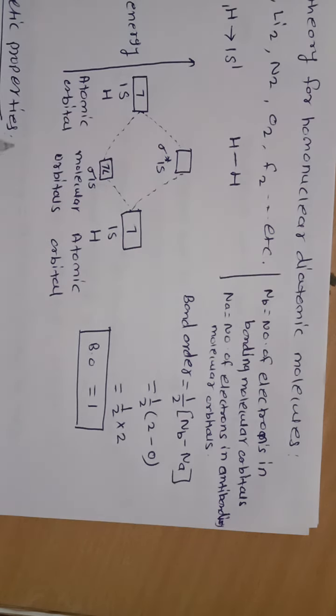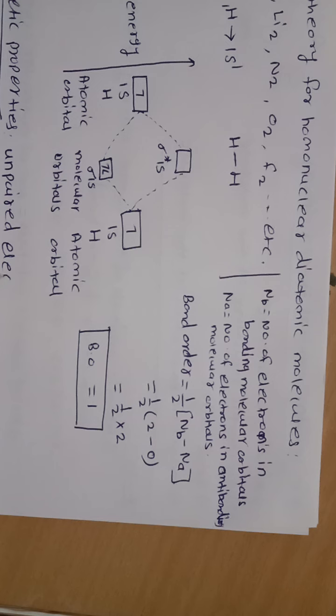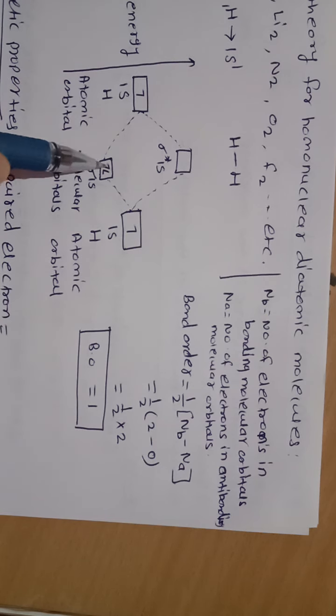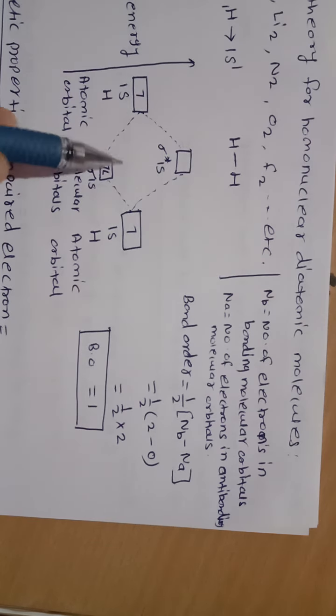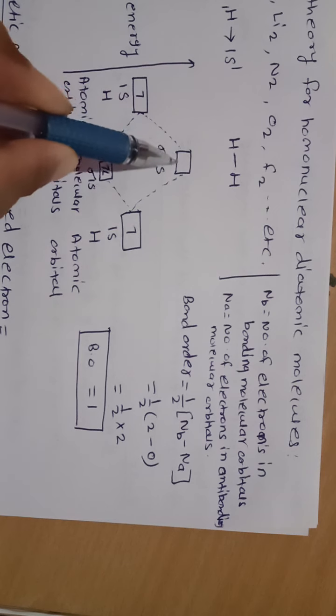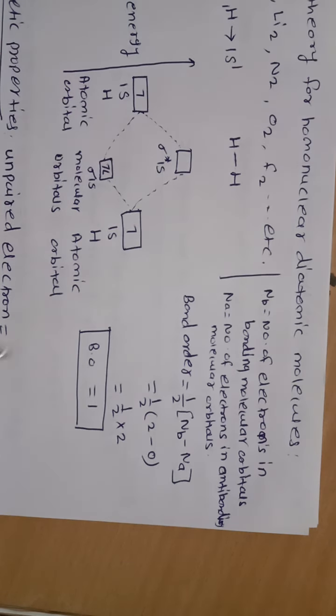The magnetic property depends on the unpaired electrons. An unpaired electron is a single electron. These two electrons are paired electrons in the molecular orbital, and here there is no electron. Therefore the number of unpaired electrons is equal to 0, and therefore this molecule is diamagnetic. And suppose in some molecule unpaired electrons 1, 2, 3 may be present, then such molecules are called paramagnetic. Here this molecule is diamagnetic.